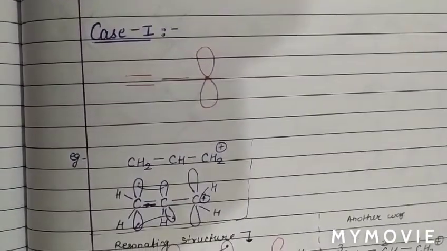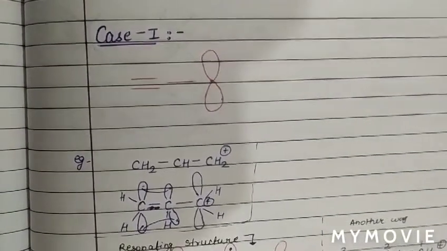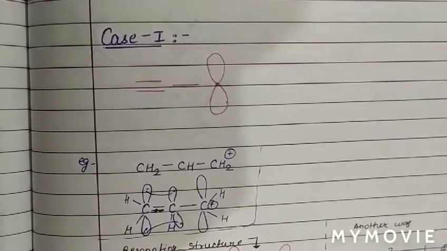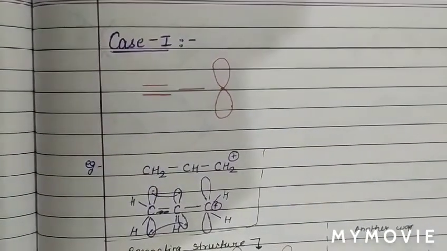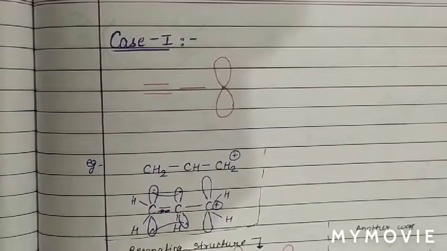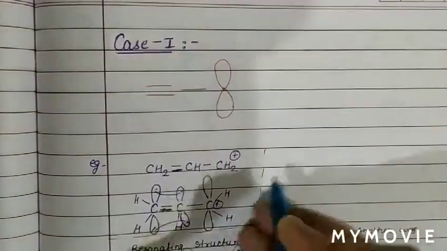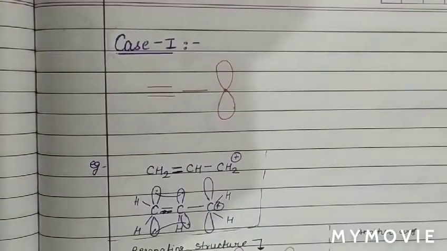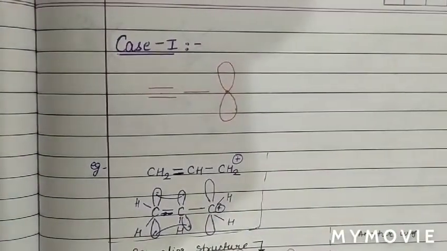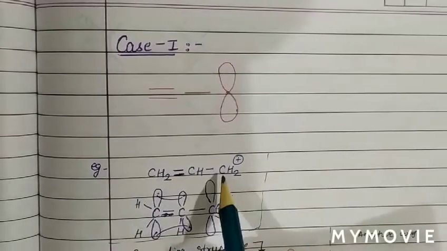See the first case of resonance. The first case of resonance we are going to discuss is: we have CH2 double bond CH2 plus. So basically, in this case we can see this system is a conjugated system.